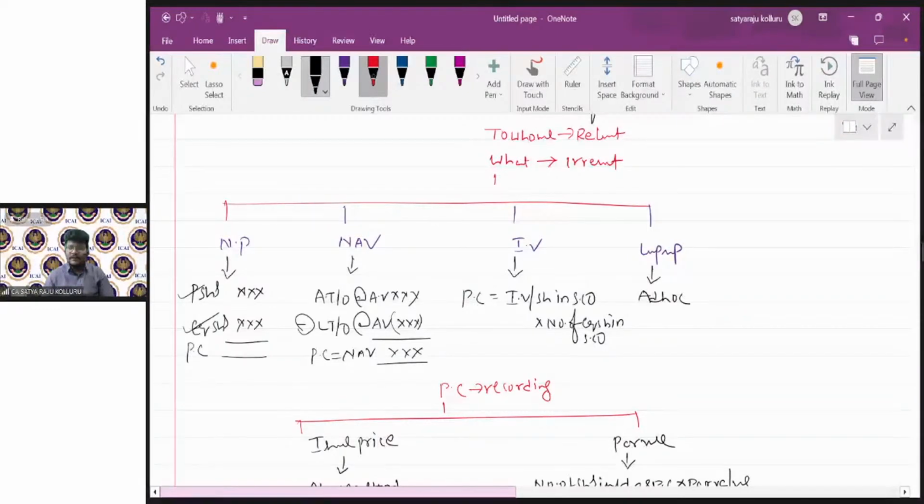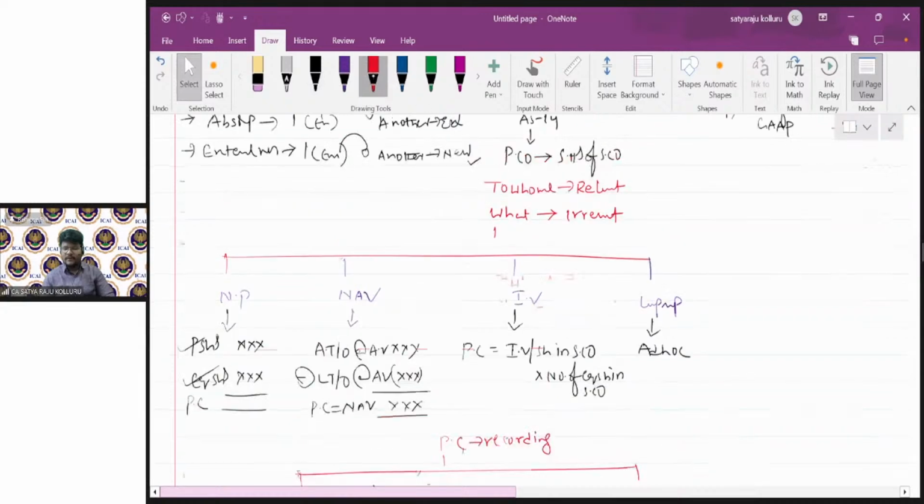In case of the intrinsic value method, there will be no confusion. It will be directly provided in the problem itself, clearly. Most of the times they use the same terminology, intrinsic value. Lump sum method, no need to think, they will directly provide it. This is all about purchase consideration.